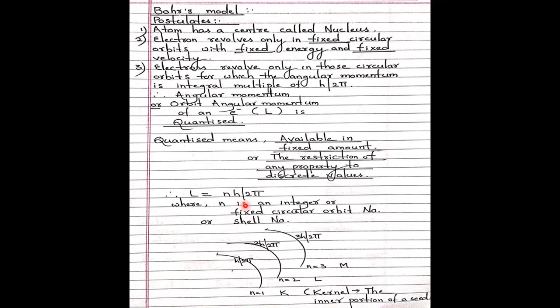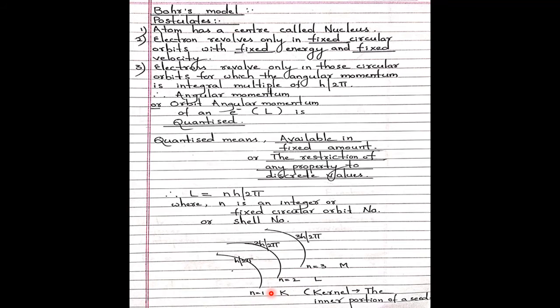No. Here n is an integer. It takes the values 1, 2, 3, 4 and so on. He has told that n is nothing but the fixed circular orbit number, or shell number. If n equals 1, it is called the first shell or K shell. He has given the name also.